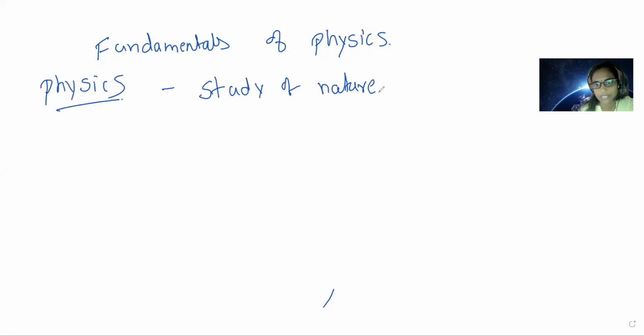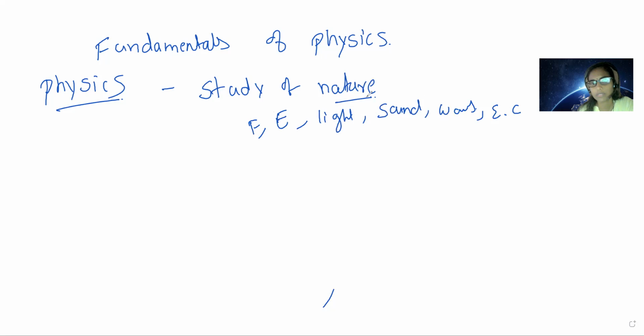So why do we call it a study of nature? Because in physics we can learn about light and about sound, and we also study waves, how light waves travel, and we also study how electric current comes and goes, whatever mechanical energies are produced, whatever force is going to be applied, and what kind of force is required. So everything we're going to study in physics. That's why whatever natural calamities happen, earthquakes, tsunamis, everything we're going to find out using physics